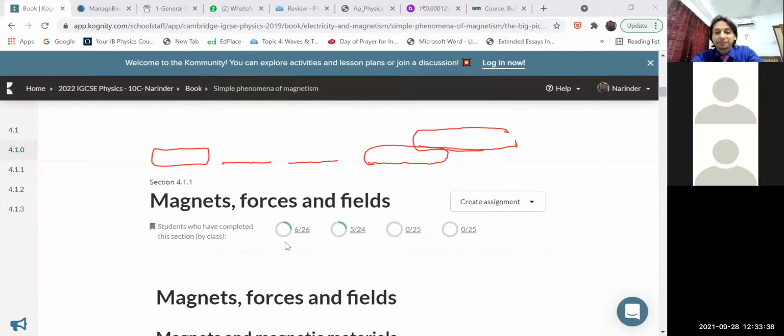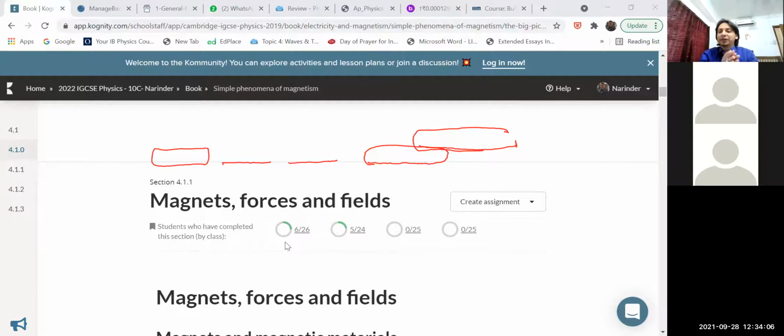Similarly, in the electricity chapter, we studied electric fields. There was a question recently in your midterm exams: define electric field. And children, what is an electric field? It is the space around a charged body, whether positively or negatively charged. In that field space, if you bring another charged body, it will experience a force of attraction or repulsion. That is called the electric field.